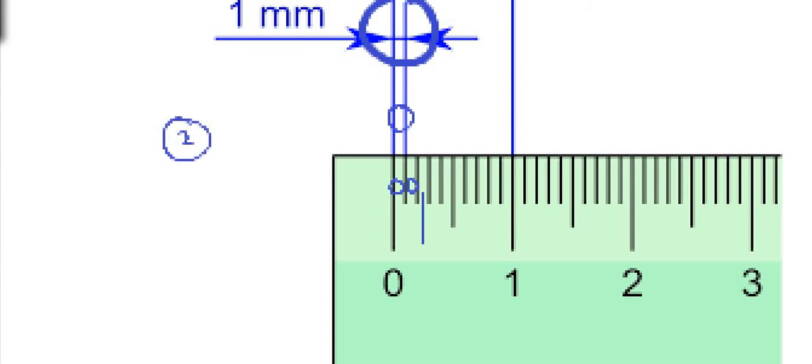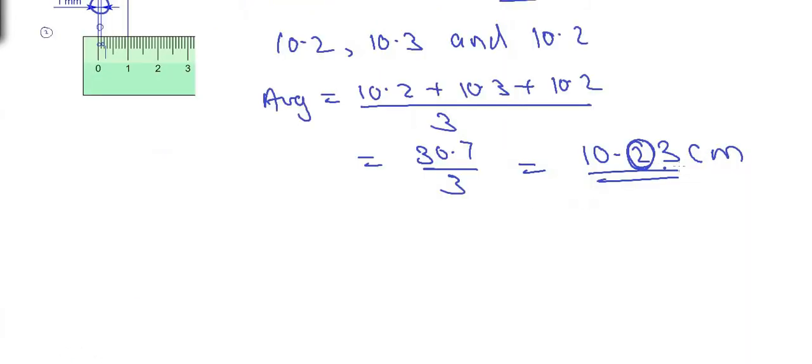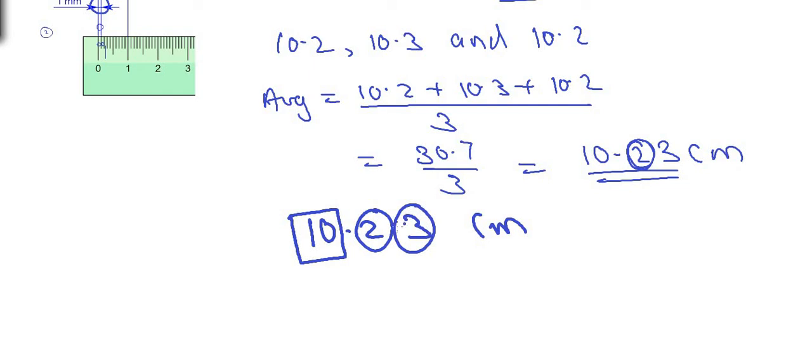Right? So the average that we got is 10.23 centimeter. As I have explained just now, we are very certain about this 10 centimeter, but we are not certain about 2 and 3. So 1 and 0 are certain figures, and we are uncertain about 2 and 3. About 2 we are not sure whether the line is exactly at 2 or just past 2. Just past 2 where? At 0.03, 0.04, 0.05, we don't know.